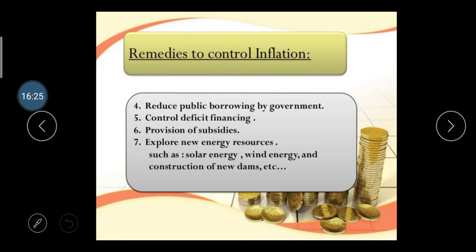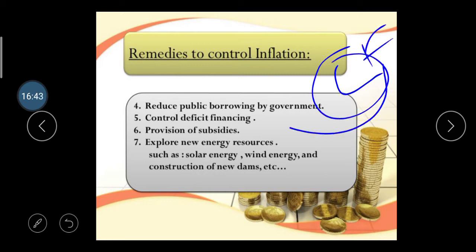Then after, control deficit financing. Deficit financing means what? Our government borrows funds from other countries, and our government cannot produce a particular profit, so that's why our government faces a loss situation in the financial statement. So it's called deficit financing.